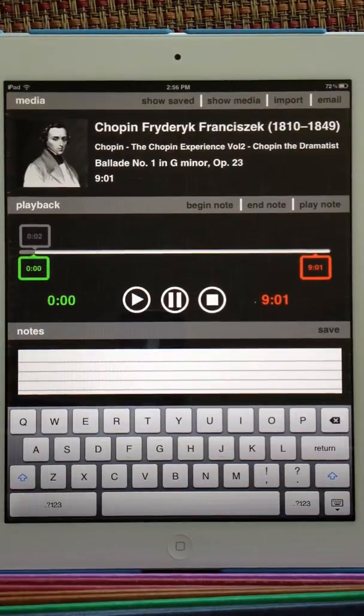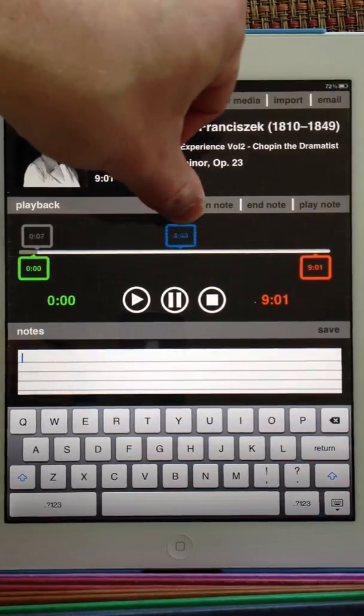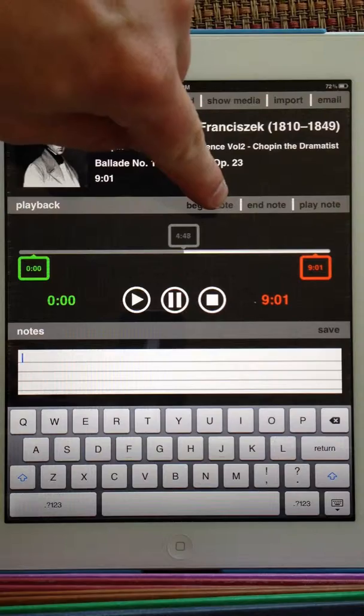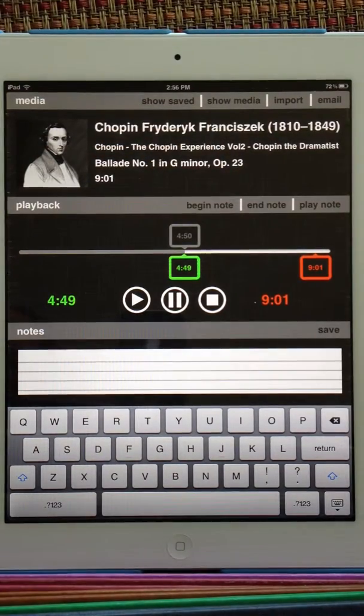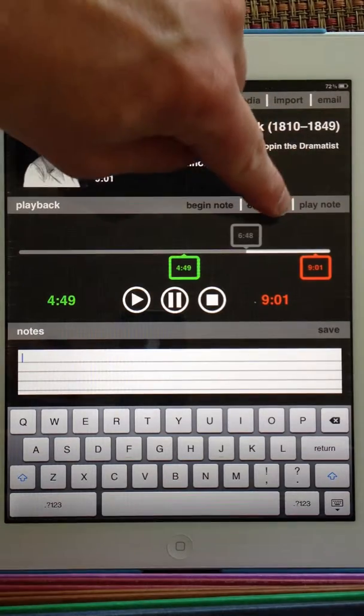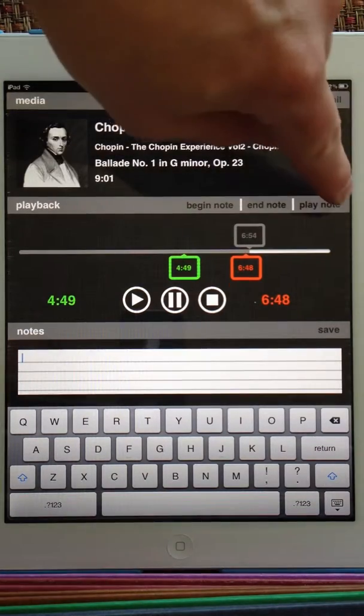Drag the playhead to the desired playtime, and select the Begin Note button to begin the audio segment, and the End Note button to end the audio segment. To play just the audio from the audio segment, select the Play Note button.